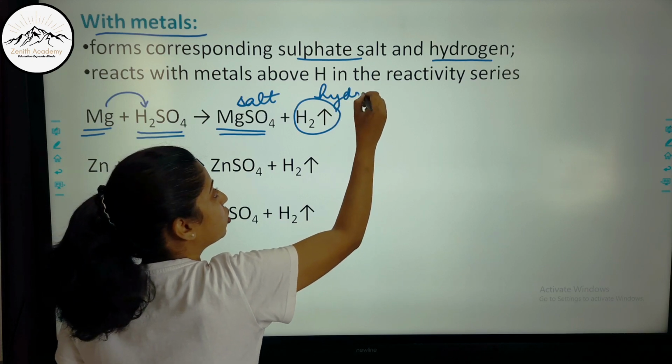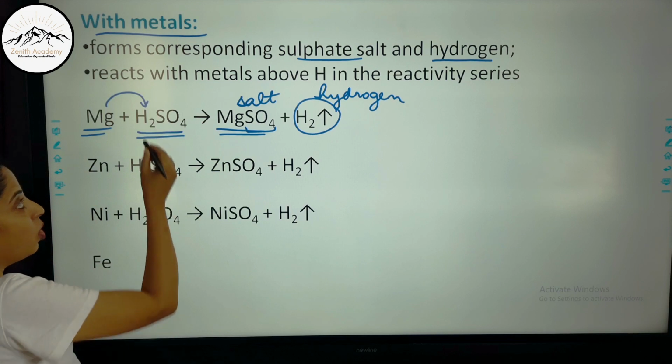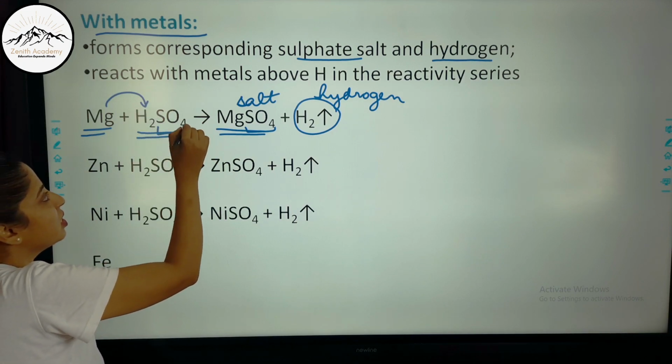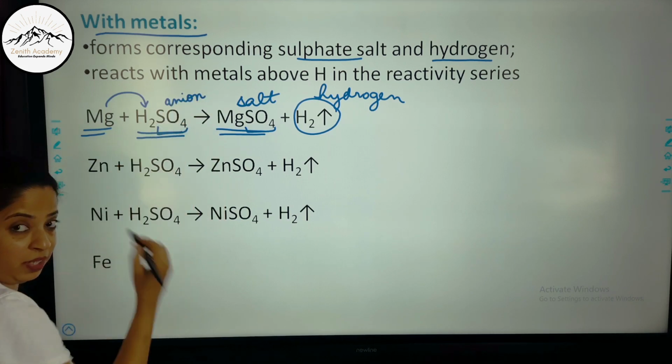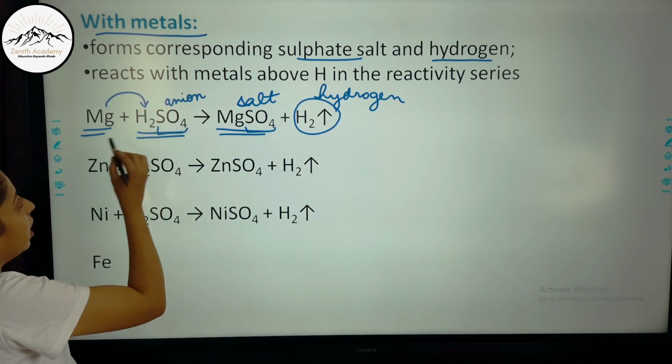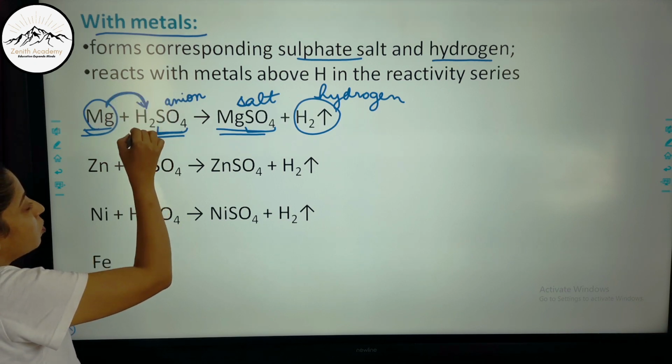Now which type of salt will it form? It will form a sulfate salt, because in the sulfuric acid, this is the anion part, sulfate, and this is the cation part. So this metal will displace the positive part.